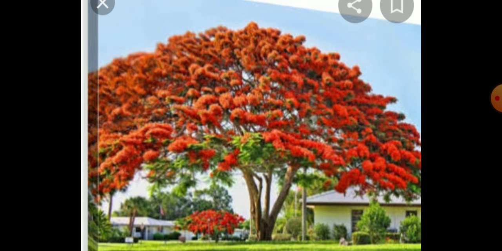Their adaptations are as follows. These trees have many branches that spread around. Most of the trees shed all their leaves during the dry season and hence they are called deciduous trees.